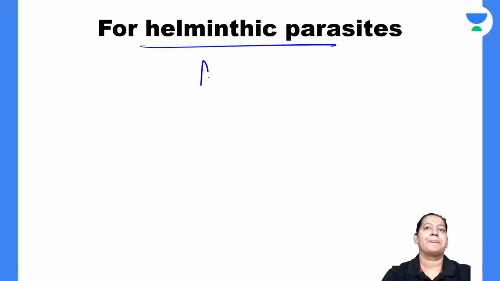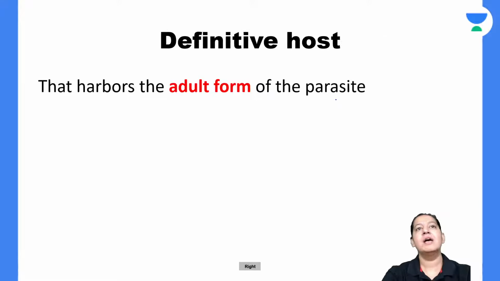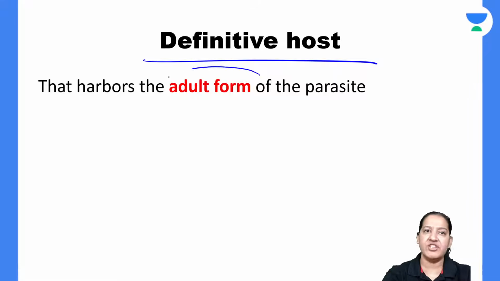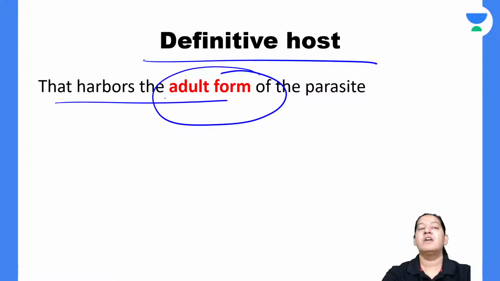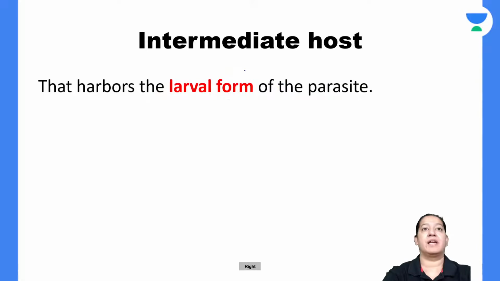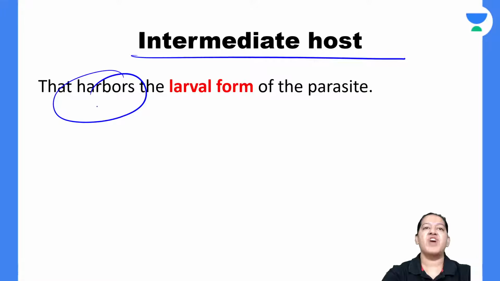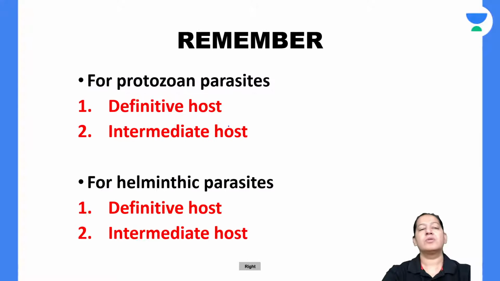For helminth, that is metazoa, what are the definitions? Definition: definitive host is a host which harbors the adult form of the parasite, which gives shelter to the adult form of the parasite. And intermediate host is the host which harbors the larva form of the parasite. So this is the summary.